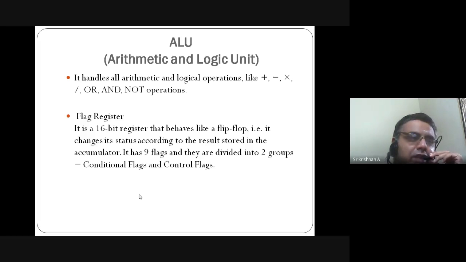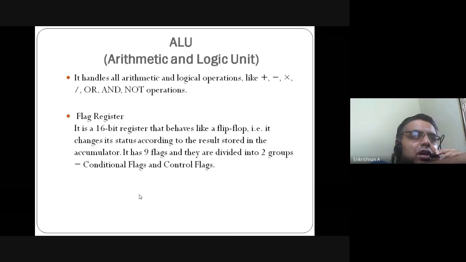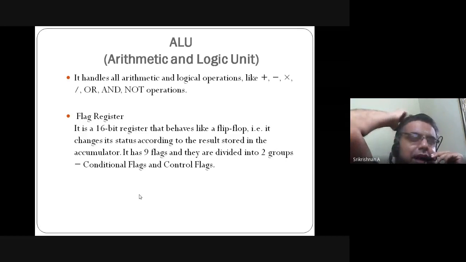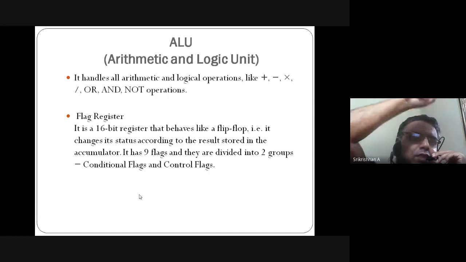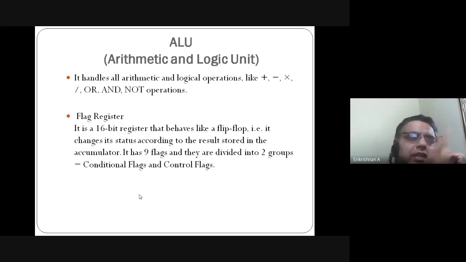So in that kind of operation, the carry is set. That carry bit is now coming. This kind of status, oh, the carry is set, will be shown in this flag register. So when I added 48 plus 64, you get the result as 112. The 12 will be your sum, and the extra 1 will be your carry.